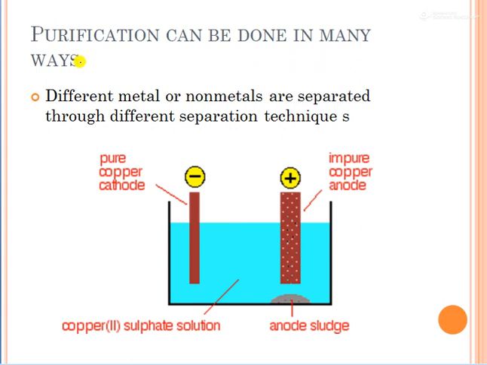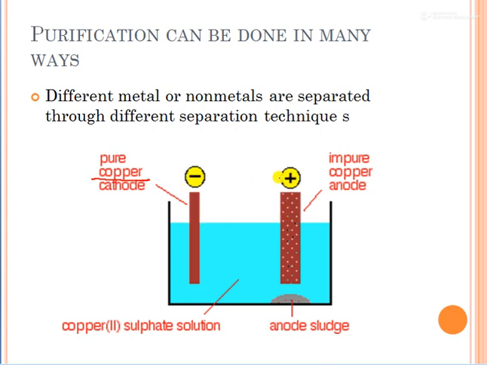Purification can be done in many ways. Different metals or non-metals are separated through different separation techniques. So different techniques are used to separate different kinds of matter. Like iron is separated through heating. Copper, this is the separation method used for copper. Copper is separated by this method.